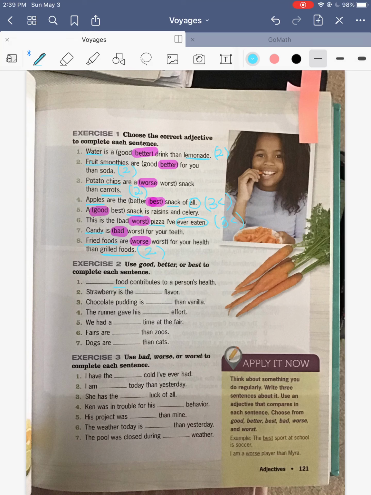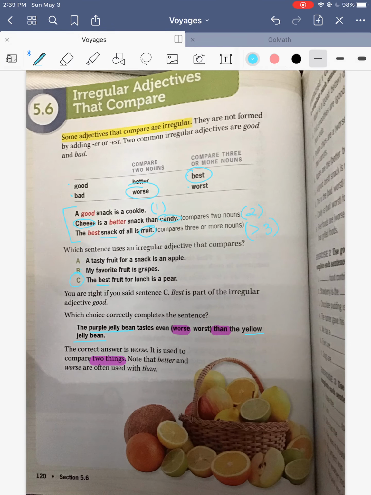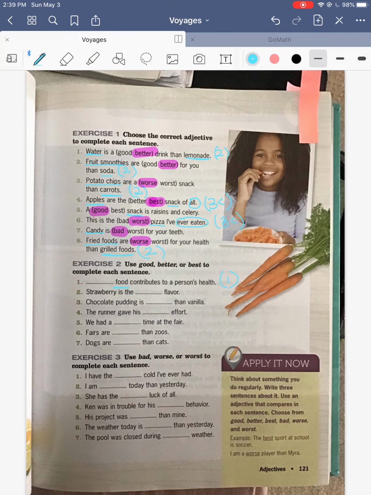So food is the noun, and it's talking about one thing. It's just talking about food. So if we only have one thing, so 1, 2, 3 or more. It's a bad greater than sign. So if one thing, we need to put good. And it's the start of the sentence, so it needs to be capitalized.